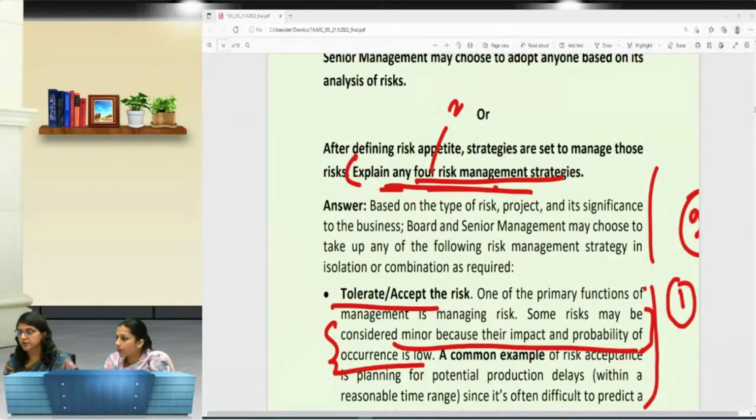Ma'am, Akriti is also asking, what is the best way to write descriptive answers, in bullets or in paragraphs? Akriti, if I say, I will prefer to write in bullets, because it's readable. Your question demands you to write, say, 4 characteristics about anything. Suppose just an example. If you write all those 4 points in a paragraph, the examiner is confused. He would have to find those 4 points on his own. But if you give in bullets, it is very much readable, and scoring will also be easier for you. And it's easy for you also, to see what you have written and what you have missed out.